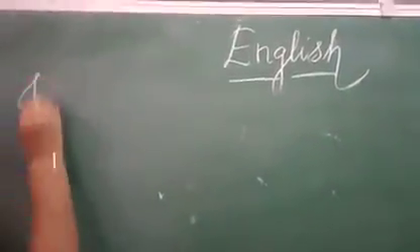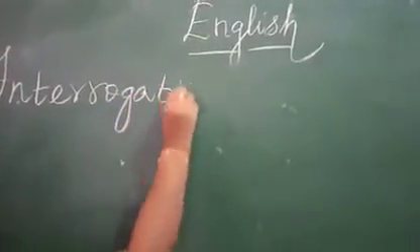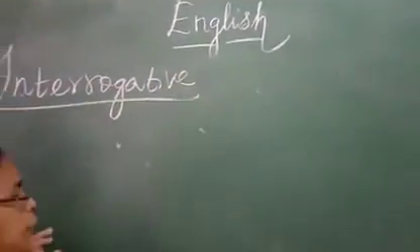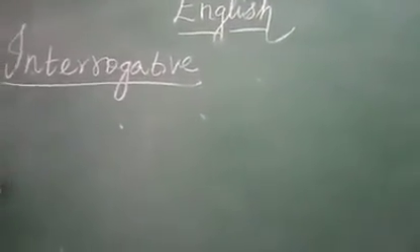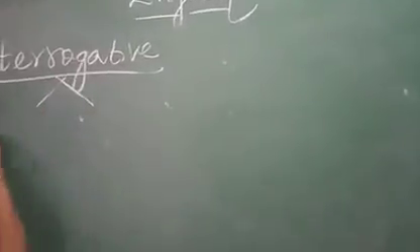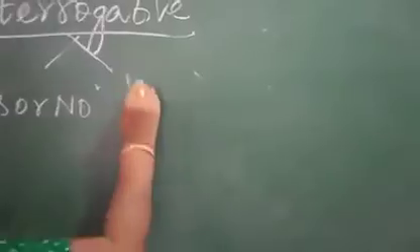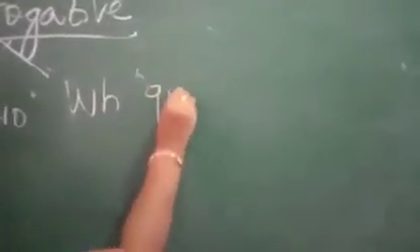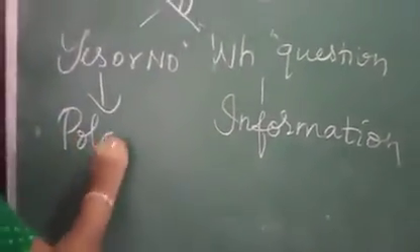Children, now we are going to see how to write passive voice for interrogative sentences. Interrogative sentences means questions. How many types of questions are there, ma? There are two types of questions. One is yes or no type question. Another one is WH question. WH question is otherwise called the information question, and yes or no type question is called the polar question.